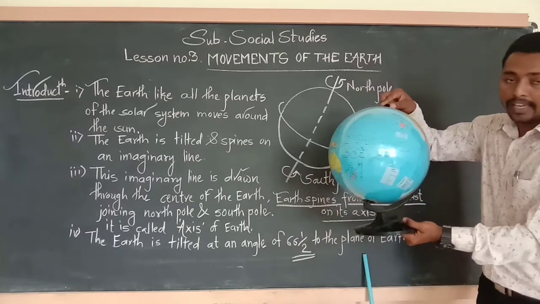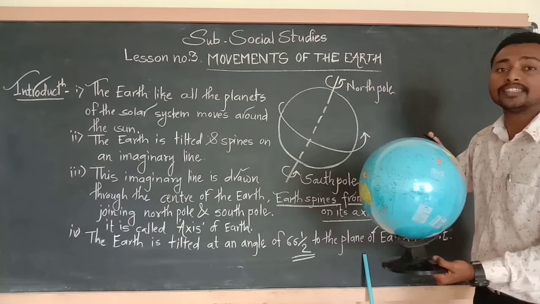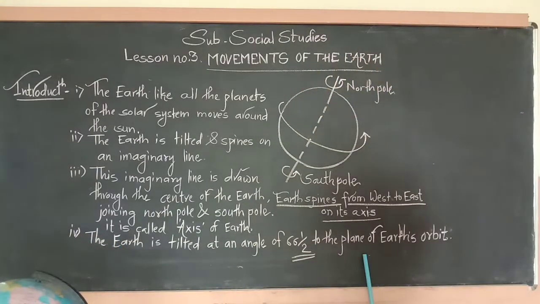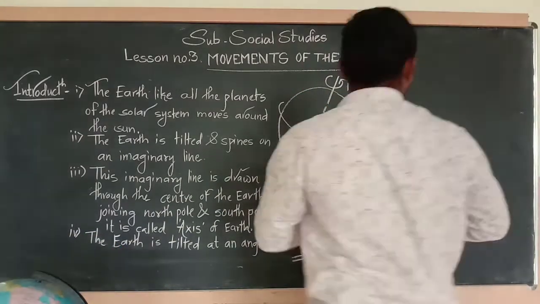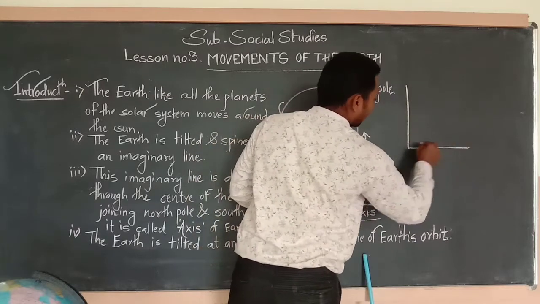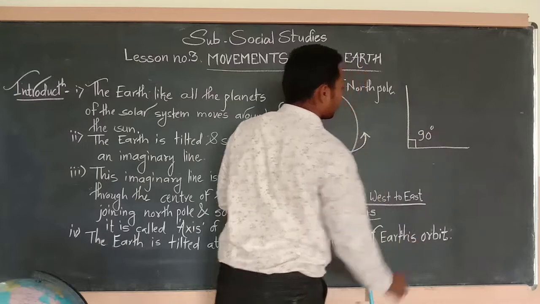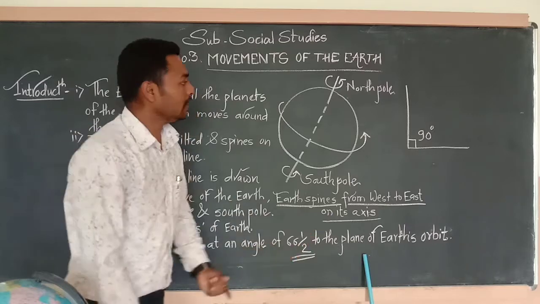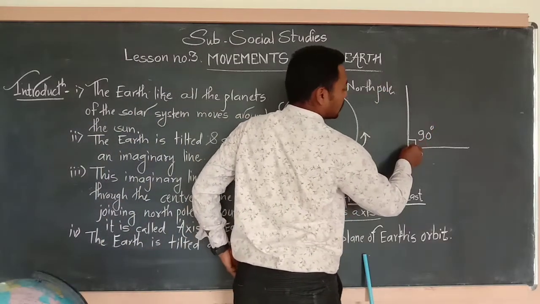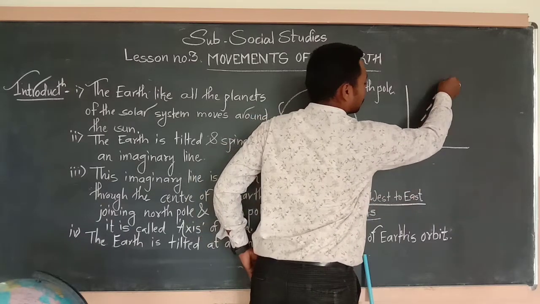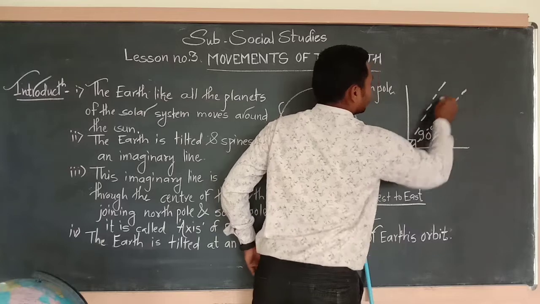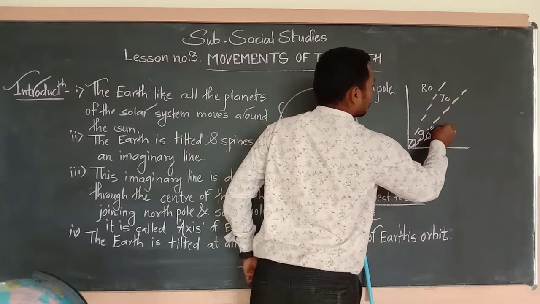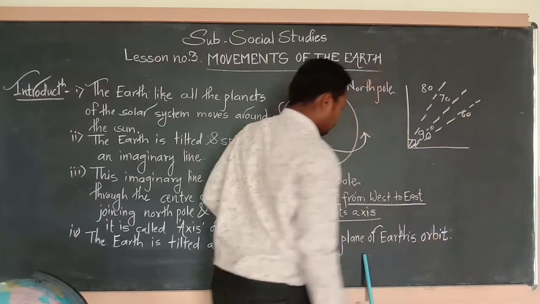Next, point number 4, the earth is tilted. Consider that our earth is tilted, and how is the tilted angle 66.5? So let's draw a simple angle of 90 degrees. This angle shows 90 degrees, and our earth is tilted 66.5 degrees. We divide it: 80, 70, 60, 66.